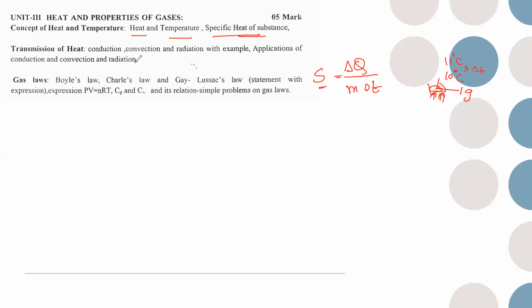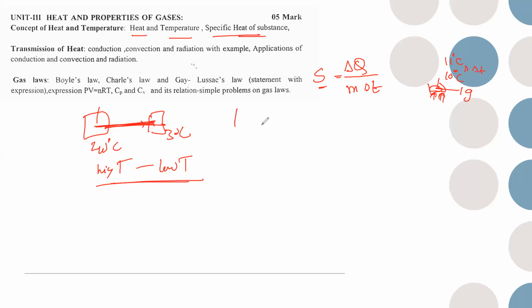And here transfer of heat always happens from higher temperature to lower temperature. Here it is 40 degree centigrade and another body will be having 30 degree centigrade, so heat will be coming from 40 to 30, from higher temperature to lower temperature. Suppose if you take coffee in a coffee cup, and if it's very hot, what will happen?